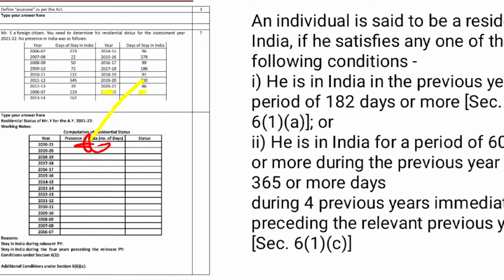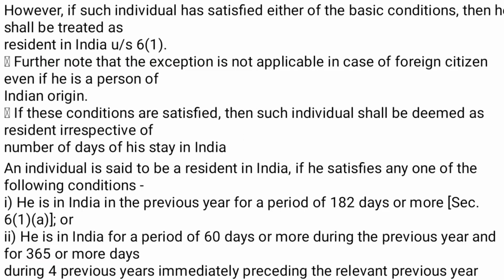Now additional conditions are to be satisfied. What are the additional conditions to be satisfied? If such an individual has satisfied either of the basic conditions, then he shall be treated as a resident in India under section 6(1).